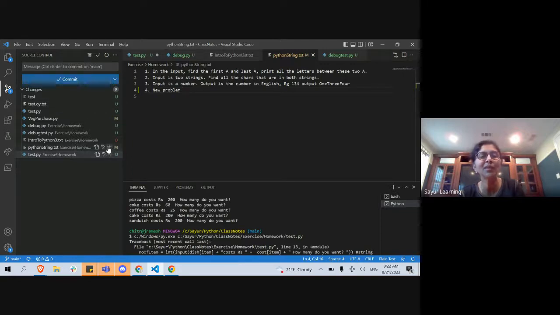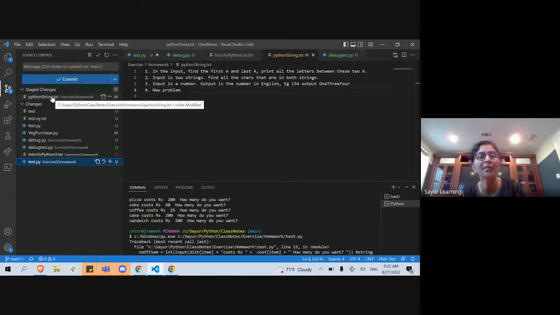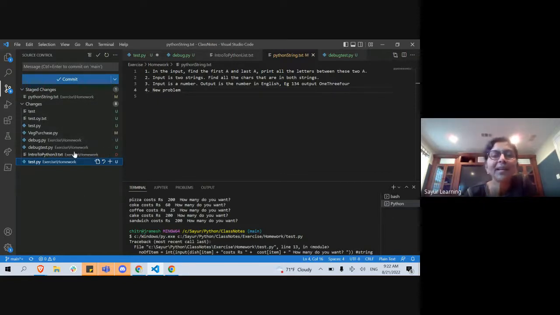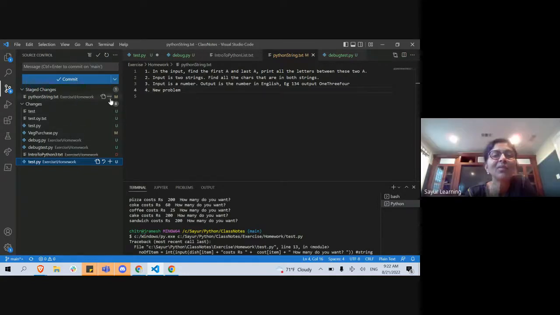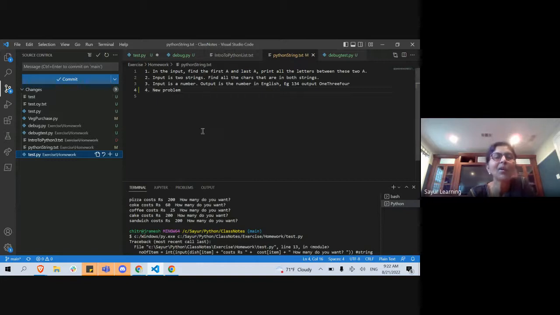So if I go click on it, it opened a new folder called staged changes, and my file is showing up there. It's not showing up in the changes anymore. Got it? Okay, ma'am. Okay, now I don't want to do that, so I have to go do an unstage. Don't want to do it, so I brought it back, unstaged it. So புரிஞ்சுதா? Okay, I think we'll end here.